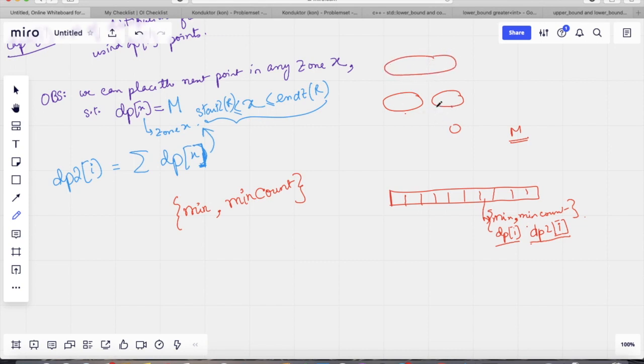So for example, if we know the min and min count here, and the min and min count here, if we see that this minimum is lower, then we just set it to this value. If we see that this minimum is lower, then we just set it to this value. And if both the minimums are equal, then we create a new pair m comma, and the count is just the sum of this plus this, so mc1 plus mc2.